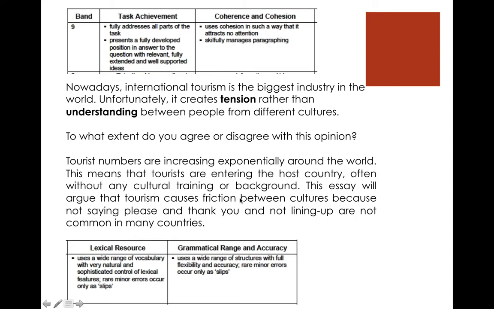That's a complex sentence. And the complex sentence is adding to this wide range of structures. So we have a simple sentence with a comma and an additional element. And then we have a complex sentence. And rare minor errors only as slips, no errors in there.